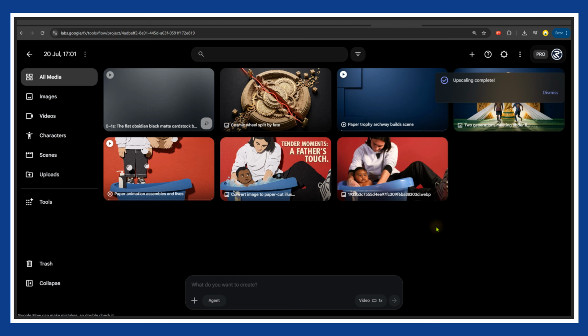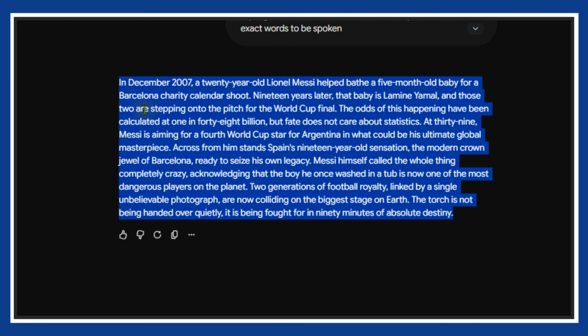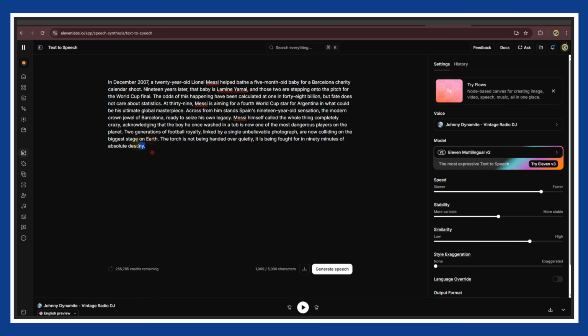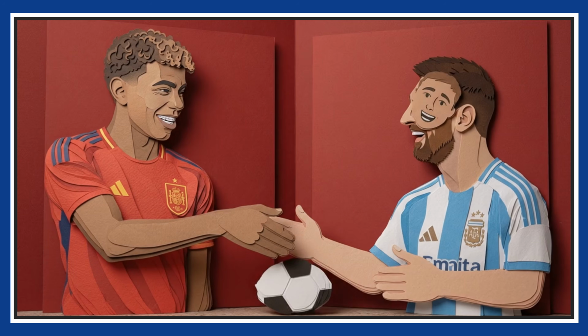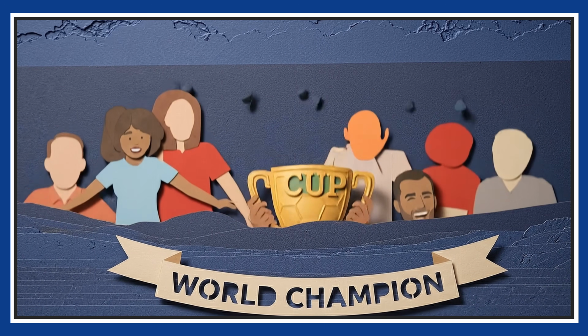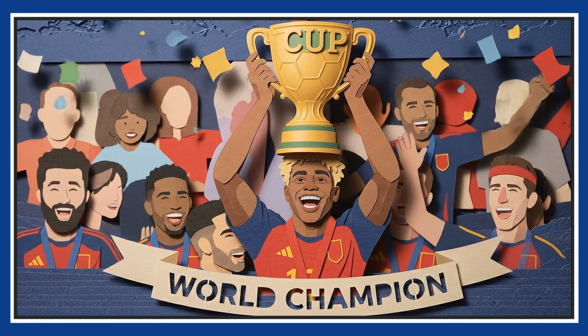Once all of your visuals are ready, it's time to create the voiceover. Copy your entire script and paste it into ElevenLabs. Select a high-quality voice, then click Generate. Finally, sync everything together using your favorite video editor, and your video is done. I won't cover the editing process because I'm sure most of you already know how to do that.